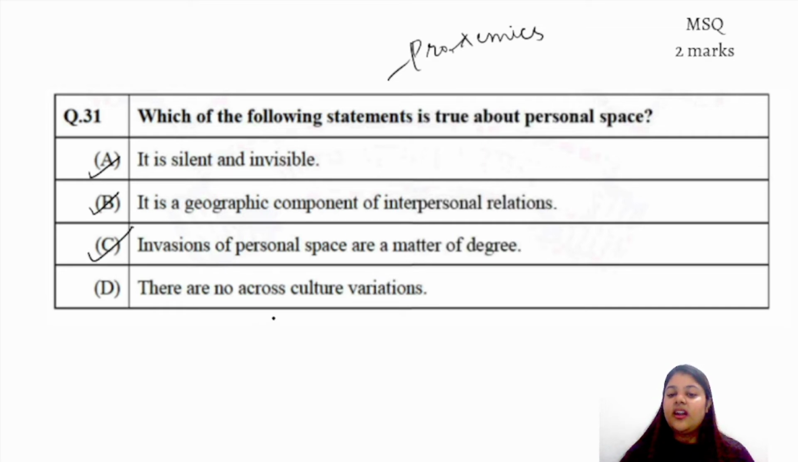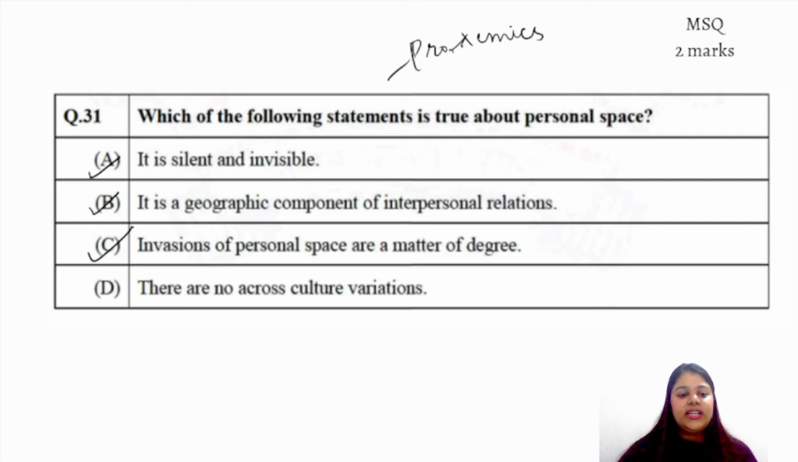There are no cross-cultural variations. No, there are, because in different cultures there are different ideas of proximity, different ideas attached to it. For example, maybe in a country like India, we are not that comfortable with people hugging in public spaces, a lot of people are not. So there are different cultural variations. Maybe in some cultures it might be considered okay, very normal, right?